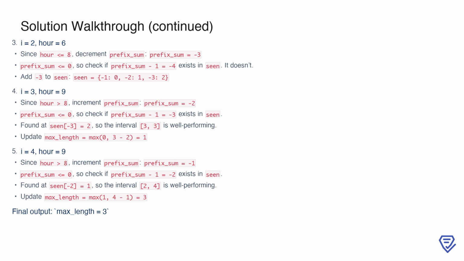It does, at index 2. This means the interval 3, 3 is well performing, so we update max_length to 1. At index 4, the hour is 9, another tiring day, so we increment prefix_sum to -1. Again, prefix_sum equals 0, so we check if prefix_sum - 1 equals -2 exists in scene. It does, at index 1. This makes the interval 2, 4 well performing, and we update max_length to 3. The output for this example is max_length equals 3.